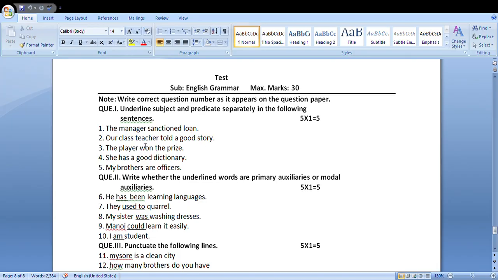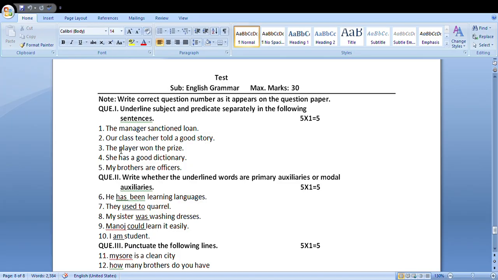Our class teacher told a good story. Who is the doer of the action? Our class teacher. So it is subject. What is told about the class teacher in this sentence? Told a good story. This is predicate. Our class teacher is subject. Told a good story is predicate.